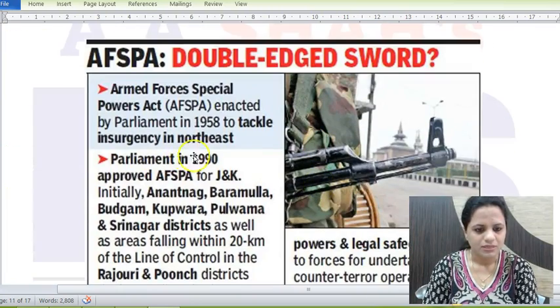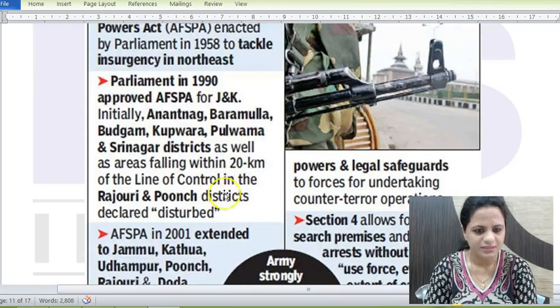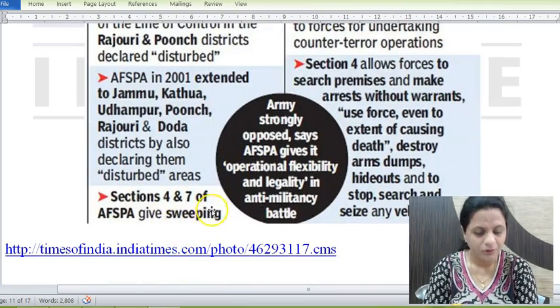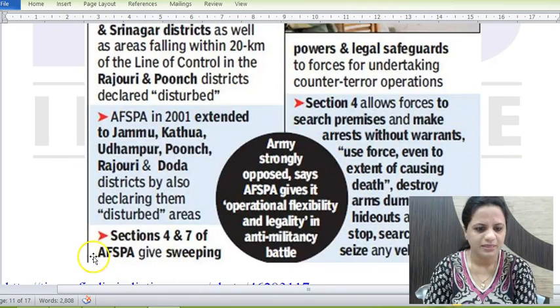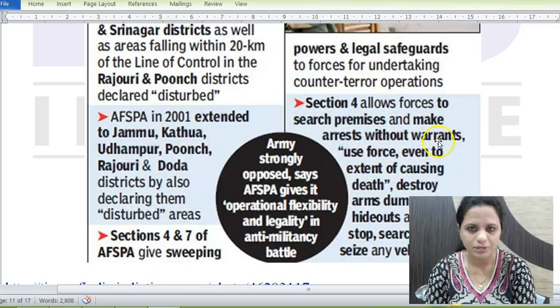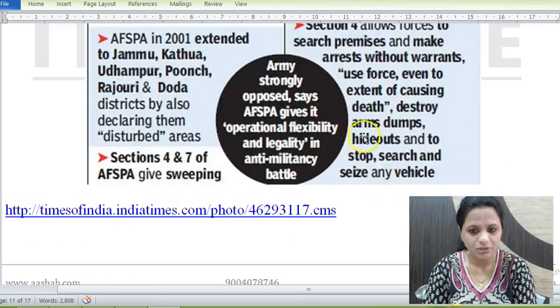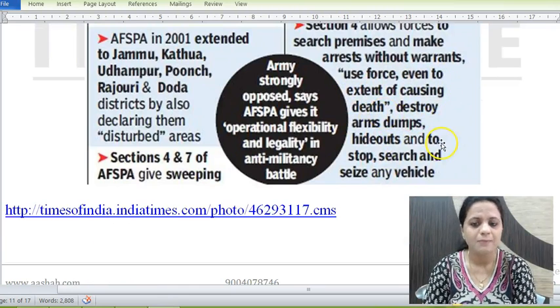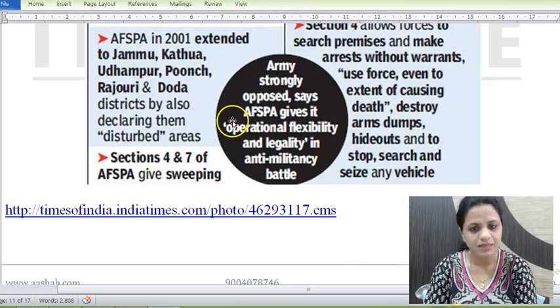It is there in Jammu and Kashmir too, since 1990 in these districts. It has been extended further to more districts also. So the controversial sections of AFSPA are there. Sections 4 and 7 give AFSPA sweeping powers and legal safeguards. Section 4 says that security forces can search premises and make arrests without warrants. They can use force, even to the extent of causing death. They can destroy arms dumps and hideouts, and stop, search and seize any vehicle. So these are the powers given to the army in these disturbed areas through AFSPA.